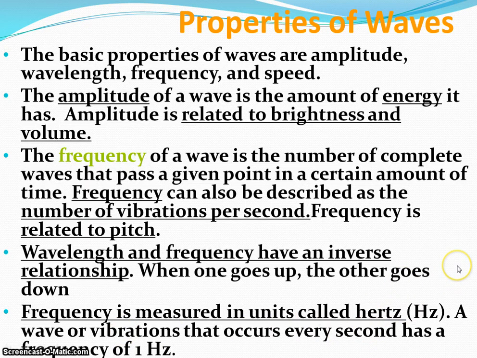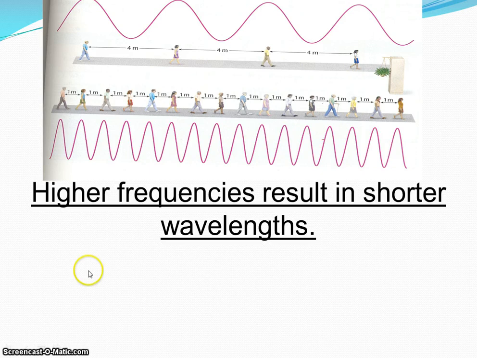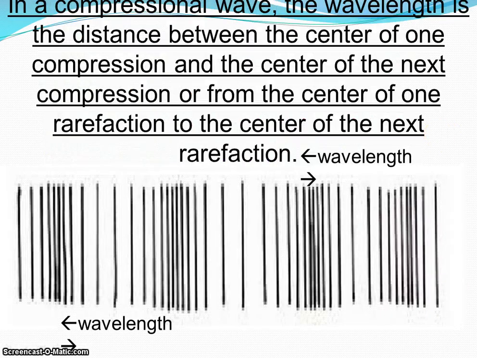Once again, with a transverse wave, higher frequencies equal shorter wavelengths. Lower frequencies happen with longer wavelengths. Okay, so in a compression wave, the wavelength is the distance between the center of one compression to the center of the next compression, or from the center of one rarefaction to the center of the next rarefaction.